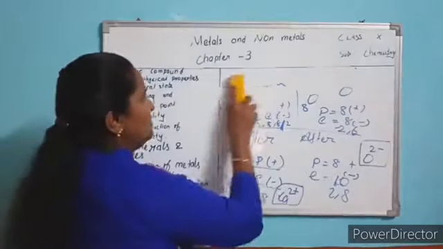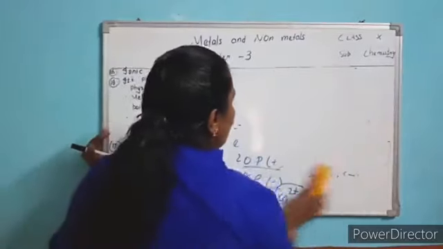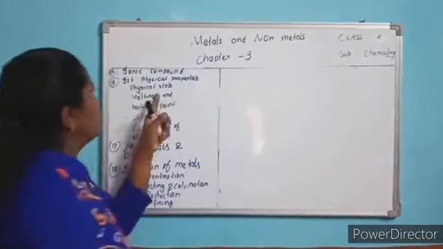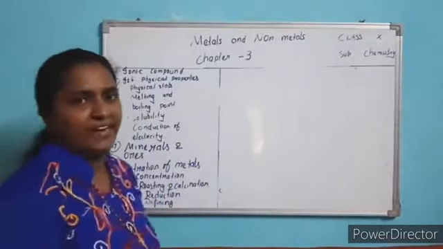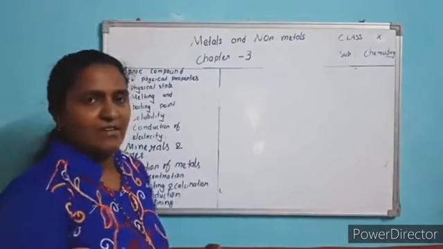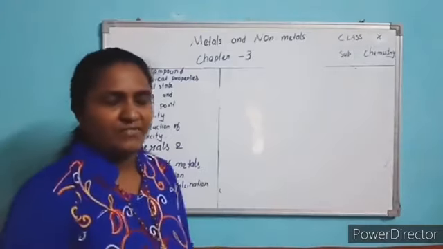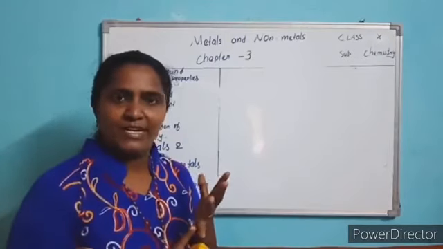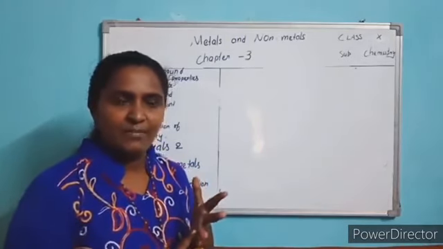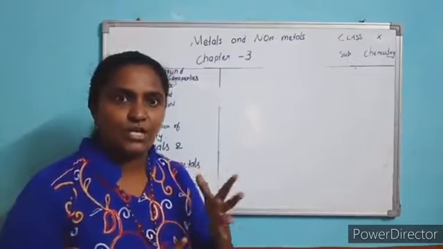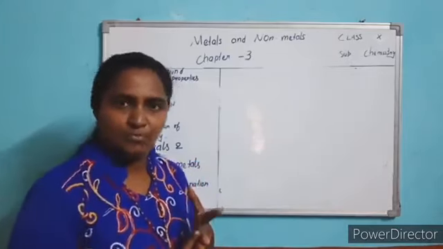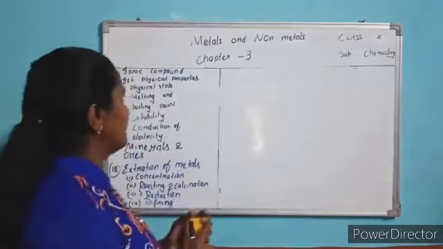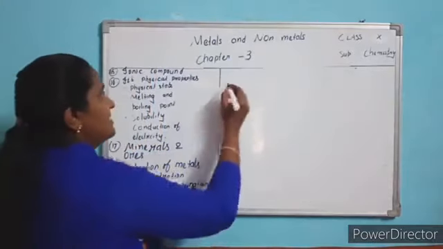Next we go to physical properties of ionic compounds. Do you know what a physical property is? Physical properties are things like density, physical state, that means solid, liquid, gas, then melting point and boiling point. All of this comes under physical properties. The first physical property is physical state.